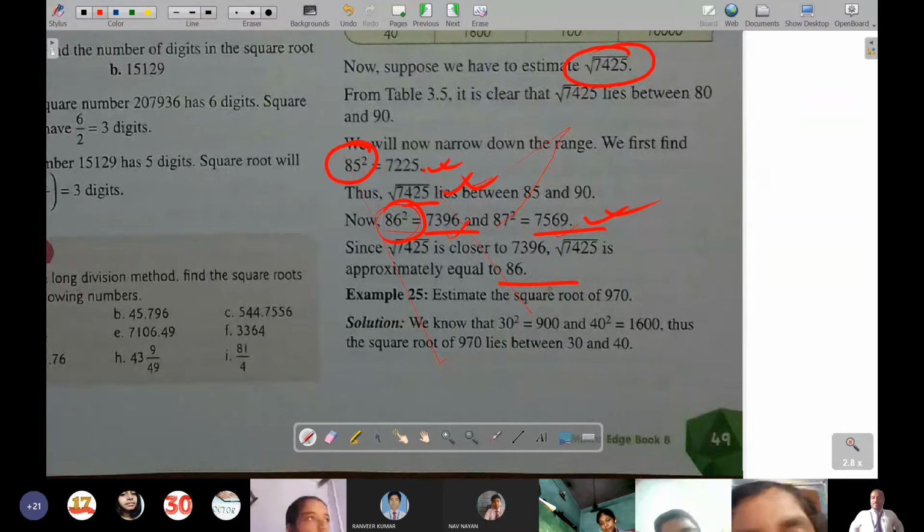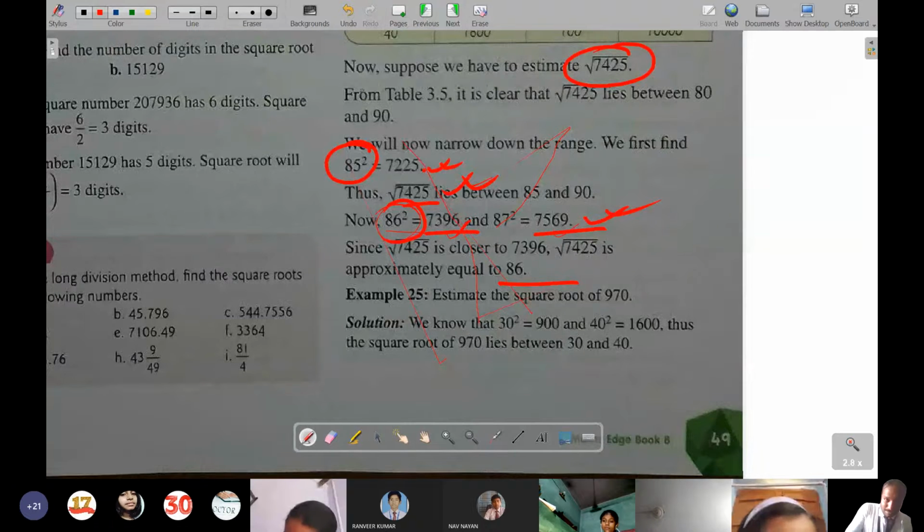In the same way, in example 25, it has been said to find the square root of 970. As we know, 900 is the square of 30 and 1600 is of 40. Then we will see the middle, 35. That is 1225, which is also bigger. So we will see 31 square, because after 900, 31 comes.